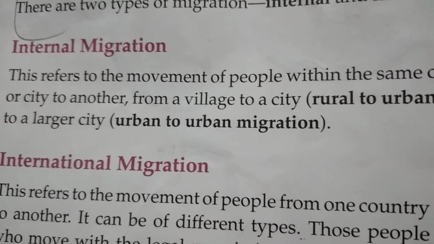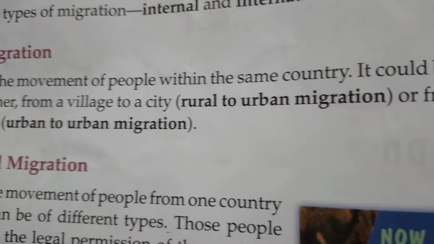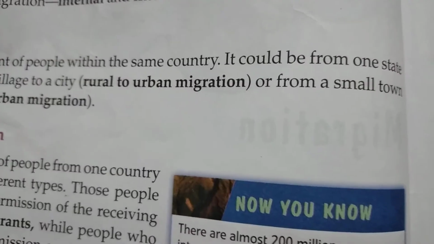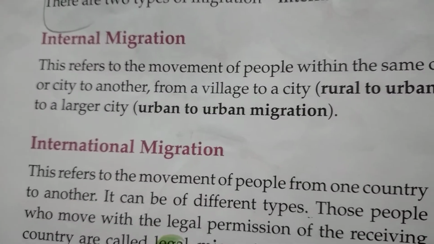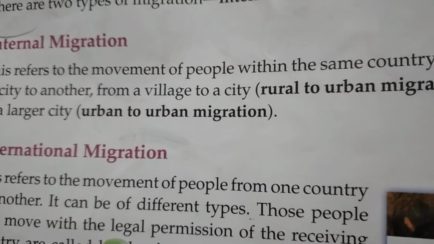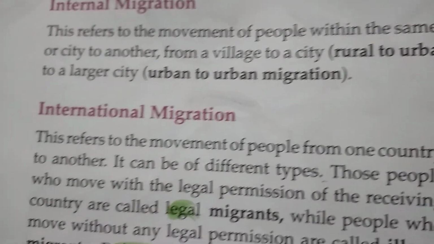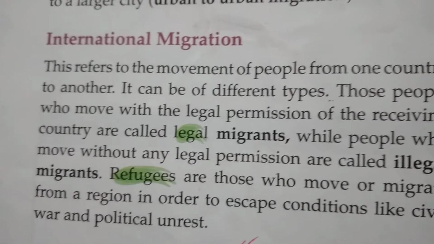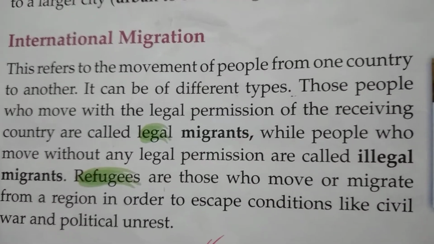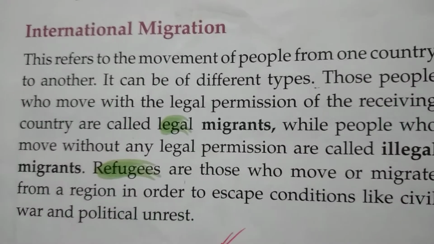This refers to the movement of people within the same country. It could be from one state or city to another, from a village to a city, or from a small town to a larger city. And the next one is international migration. This refers to the movement of people from one country to another.